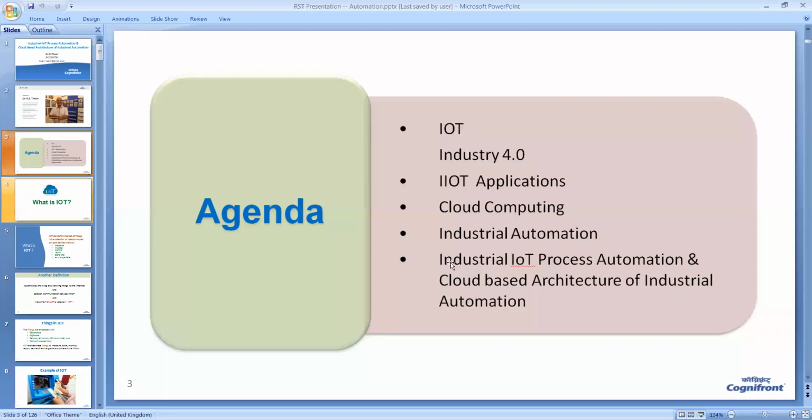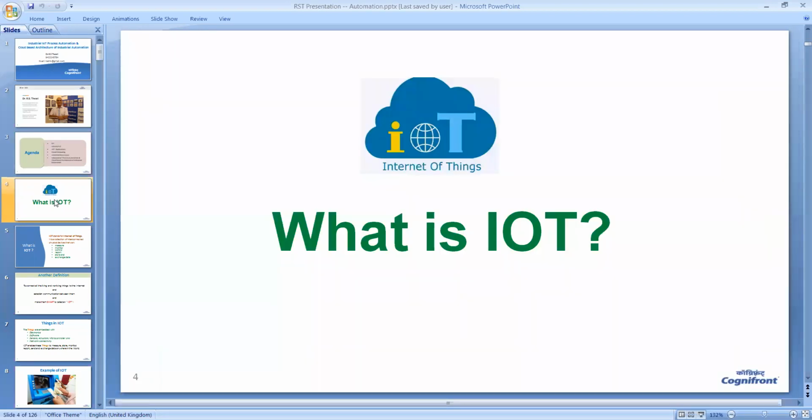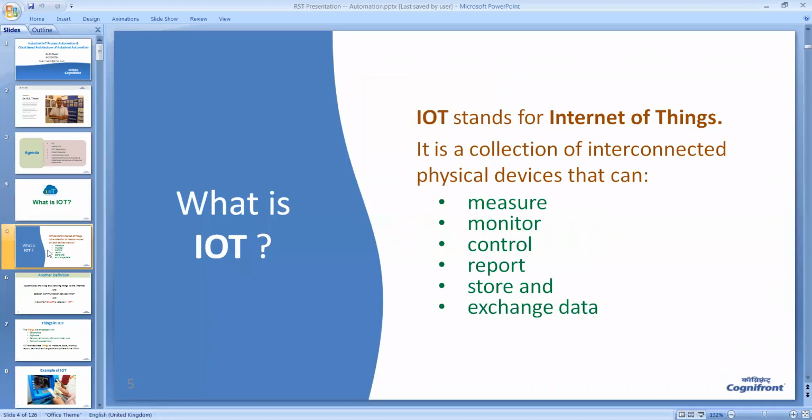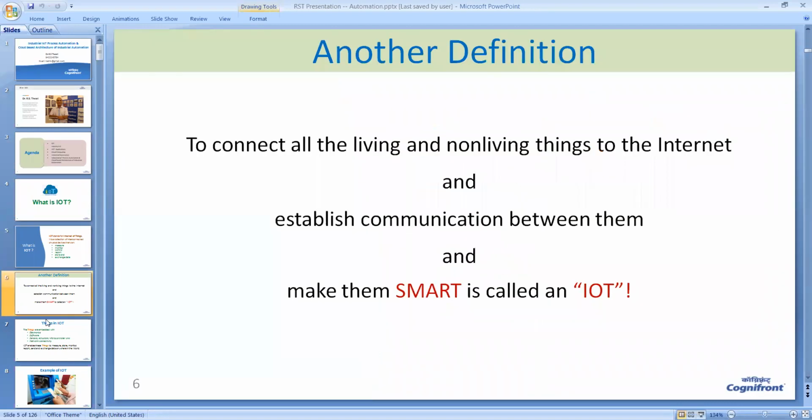Automation and ultimately industrial IoT process automation and cloud-based architecture of industrial automation. So we talk about the IoT. IoT stands for Internet of Things. It is a collection of interconnected physical devices that can measure, monitor, control, report, store, and exchange data.